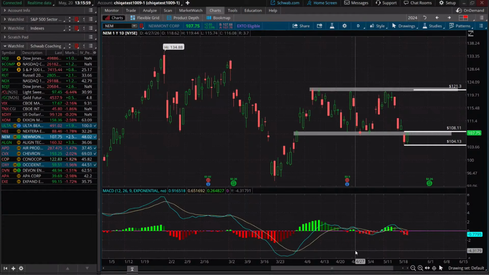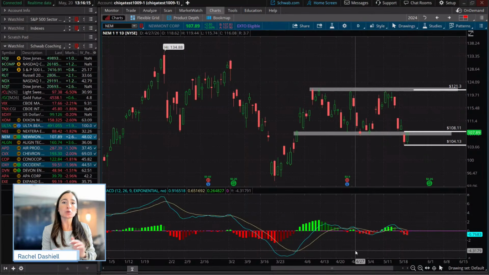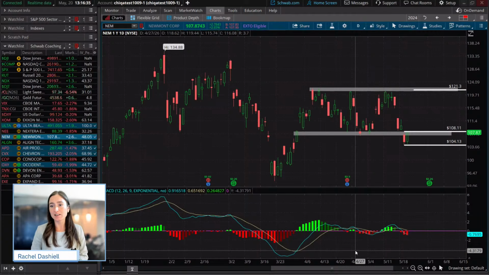So as those lines expand, that's where you have the momentum expanding to the upside or downside, where you're getting those bright greens or those bright reds. Once you start to have the MACD line and the signal line getting closer together and compressing a little bit, that's where you're going to have the waning momentum, either to the downside or the upside. And right now we're actually seeing some strong momentum to the downside, that's saying that, hey, this could be just a little bit of a support retest here, or I guess a resistance retest, I should say.